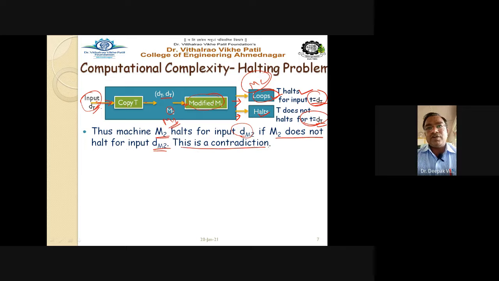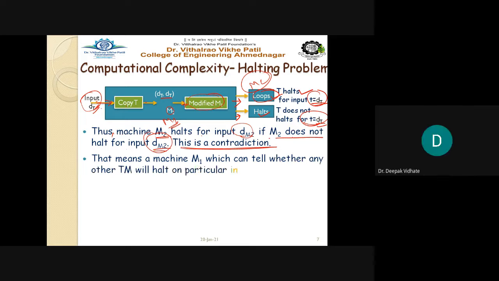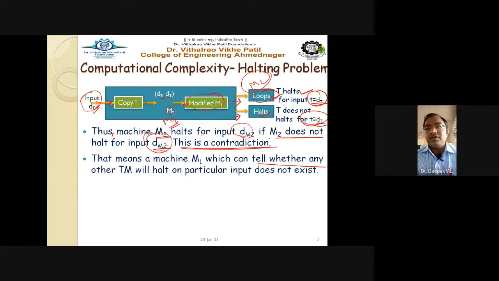This is a contradiction. So here itself the statement is a contradictory statement. See here, thus machine M2 halts for input dm2 if M2 does not halt for input dm2. What it is, is nothing but the contradiction of the statement itself. So we can write that a Turing machine M1, which can tell whether any other TM will halt on a particular input, does not exist.